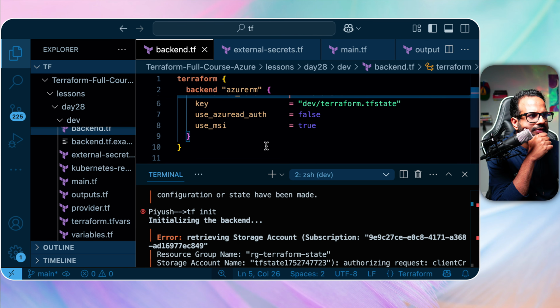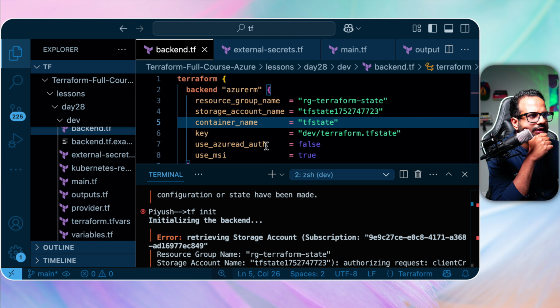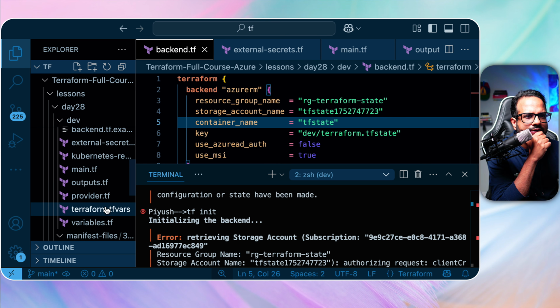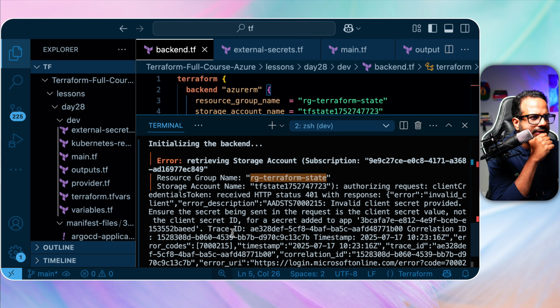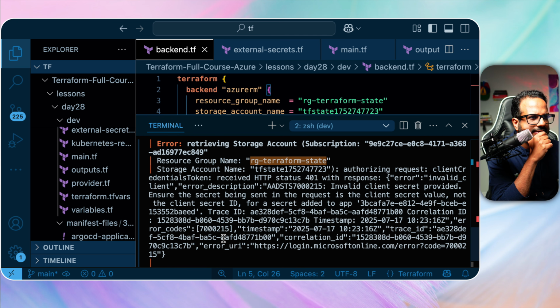This is okay. It says invalid client storage account name.